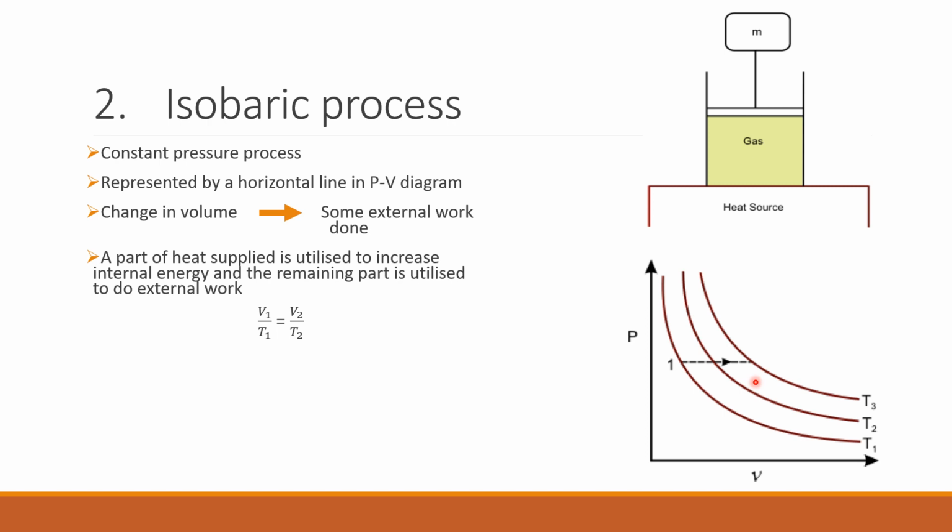The relation between the properties in an isobaric process is that V1/T1 will be equal to V2/T2, where V1 and T1 are the properties in the initial state and V2 and T2 are the properties at the final state. The work done is given by pressure times the change in volume, V2 minus V1.